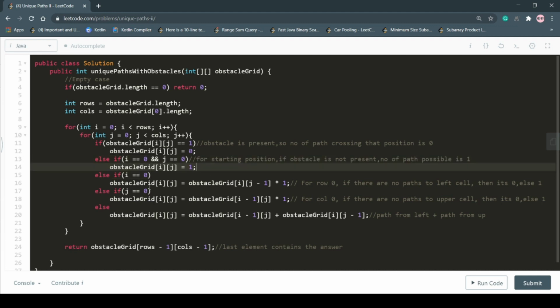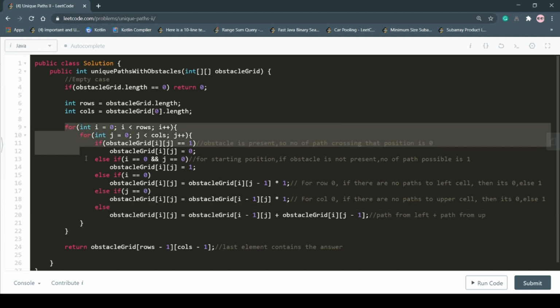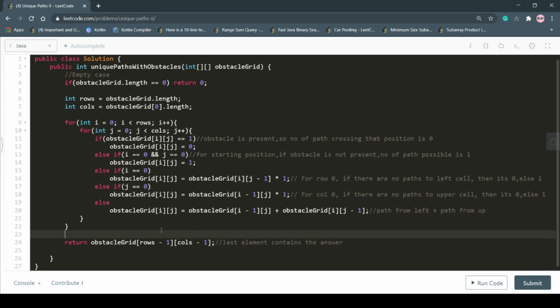For the first row, if no path exists to the left side of the current position, then the number of paths possible is 0, else the number of paths possible is 1, right? And similarly we have to perform the check for the first column. If the current cell does not belong to the first row or first column and does not contain an obstacle, then the number of paths possible will be the number of paths coming from the left plus the number of paths coming from up, right? After the iteration of the whole matrix, we will return our answer, right?